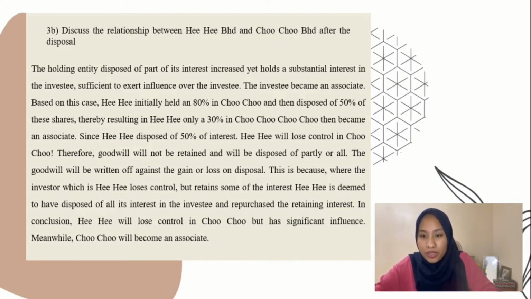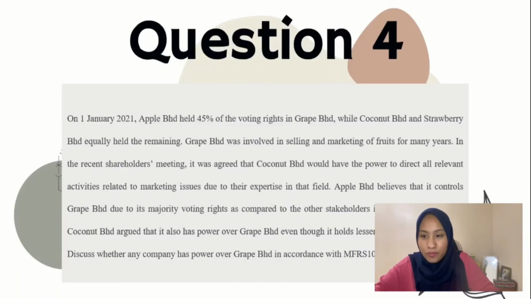Since it disposed 50% of the interest, it will lose control in Cucu. Therefore, goodwill will not be retained and will be disposed of partly or all. The goodwill will be written off against the gain or loss on disposal. This is because when the investor loses control but retains some of the interest, it is deemed to have disposed of all of the interest in the investee and repurchased the retained interest. In conclusion, it will lose control in Cucu but have significant influence. Meanwhile, Cucu will become an associate.